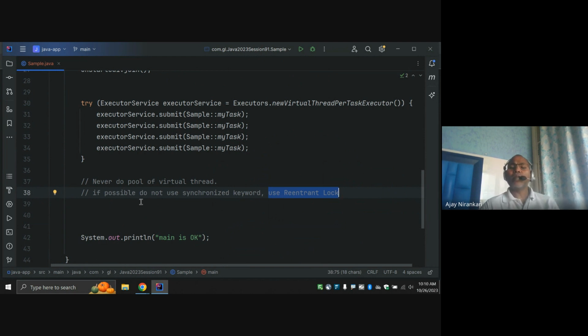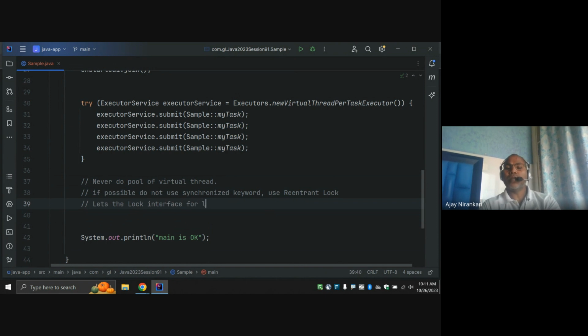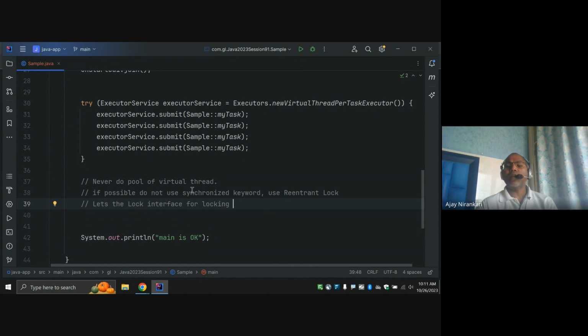So these are two of many guidelines, but as a developer we always have to take care of them if we are going to use the virtual thread concept. Don't use the concept of a pool of threads, and avoid using the synchronized keyword. Let's use the Lock interface for locking. So these are some guidelines so far for Java virtual threads.